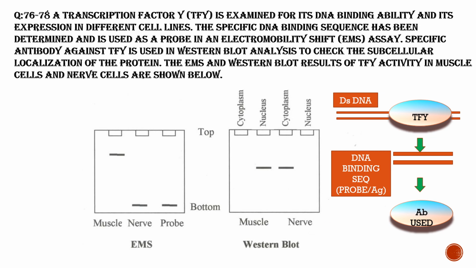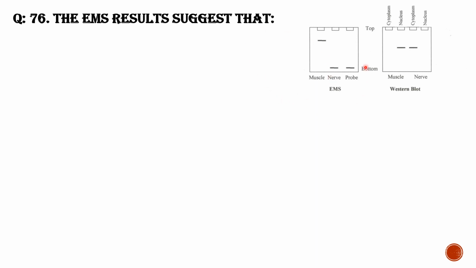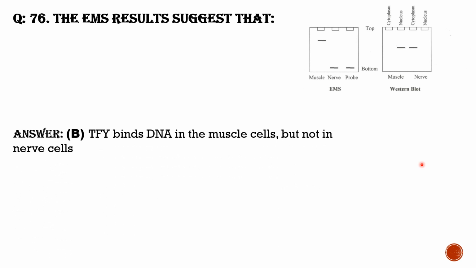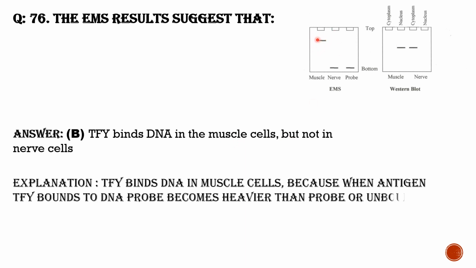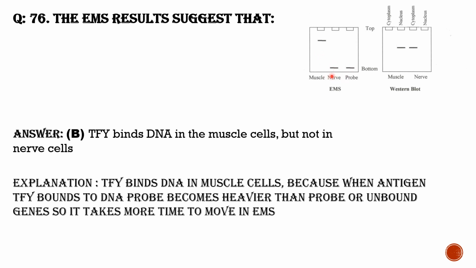Now we can look at the questions. The EMS results suggest that, EMS is electromobility shift, so the answer is that TFY binds to the DNA in the muscle cell, right? TFY is bound so that it is heavier, but not in the nerve cell. It is the same as the probe, so in the nerve cell there is no binding.